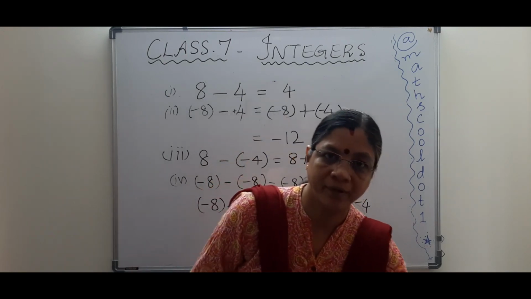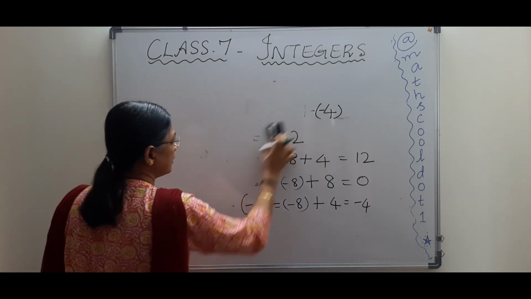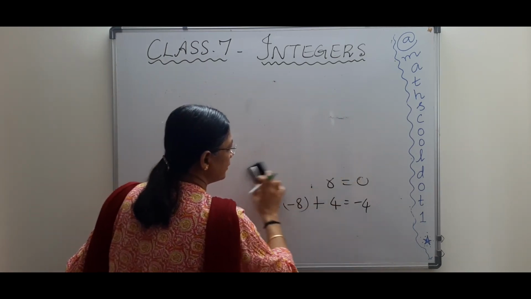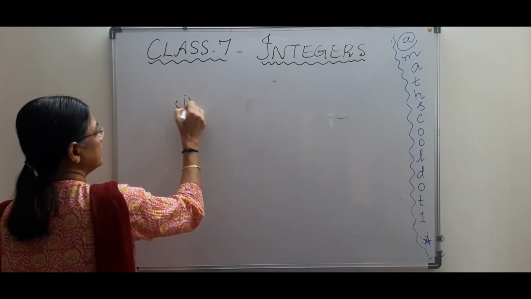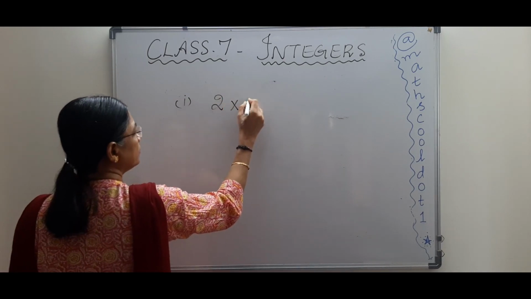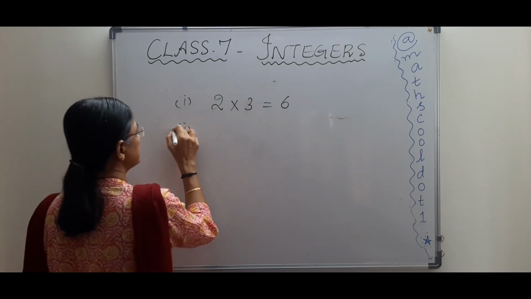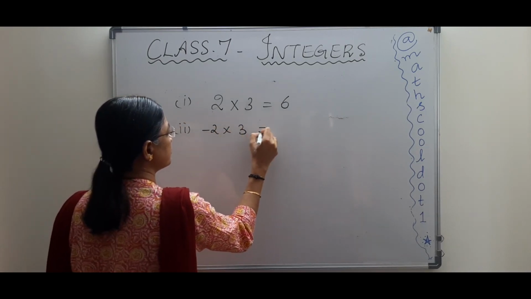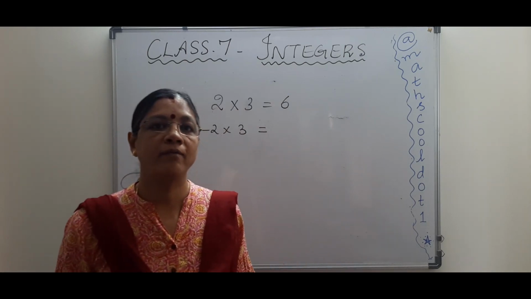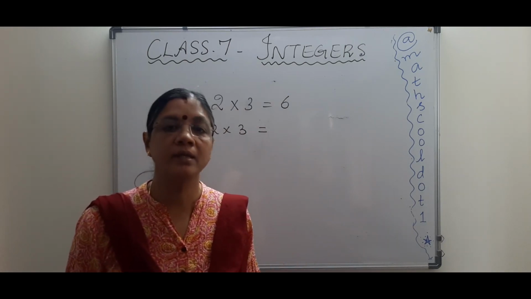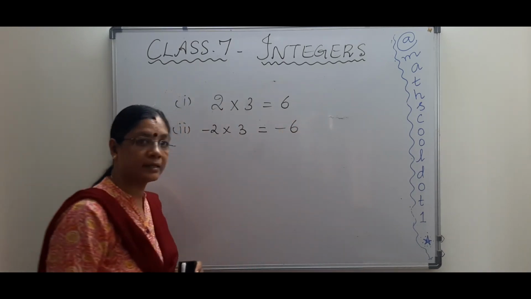So we have seen subtraction and addition, right? Now multiplication and division have both the same rules and they are very simple too. Only one rule we have, just one rule. See, 2 into 3, we know 2 into 3 is 6, right? So the next case is one is negative and another one is positive. If you have unlike signs, that is one is negative and one is positive, then the answer will be negative.